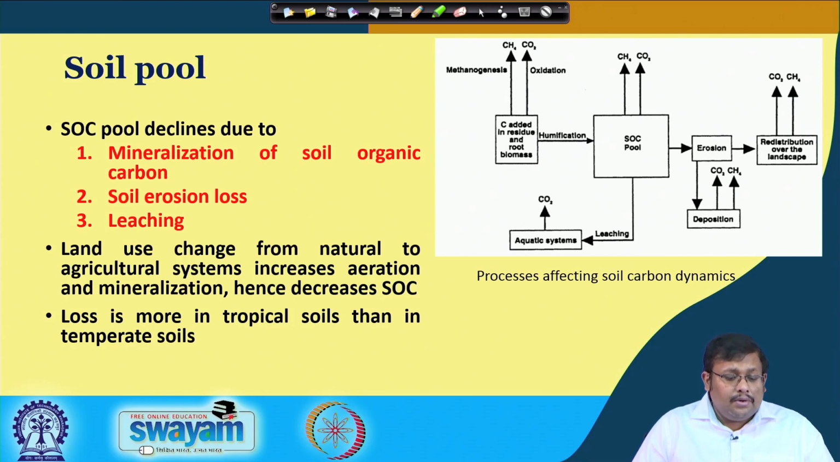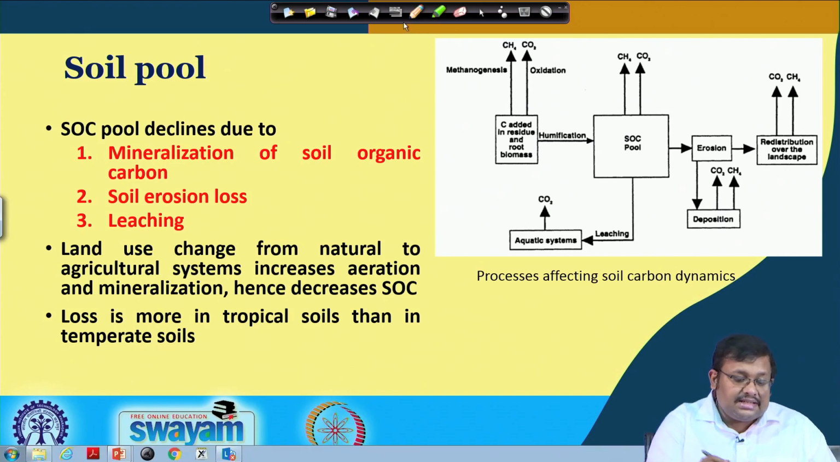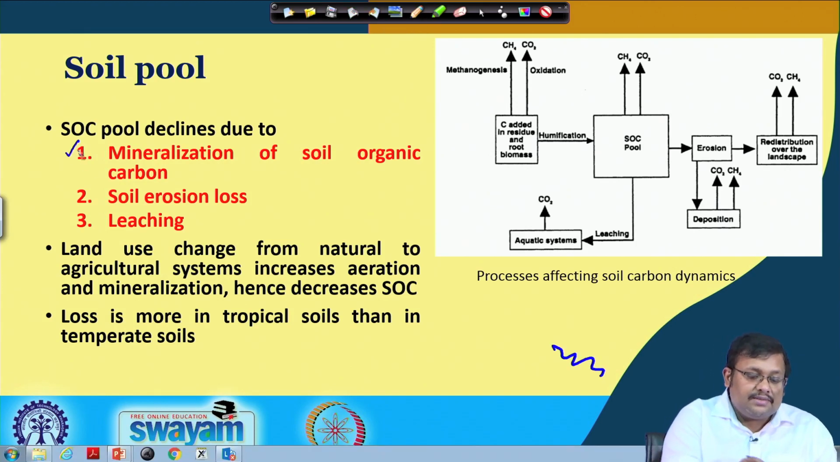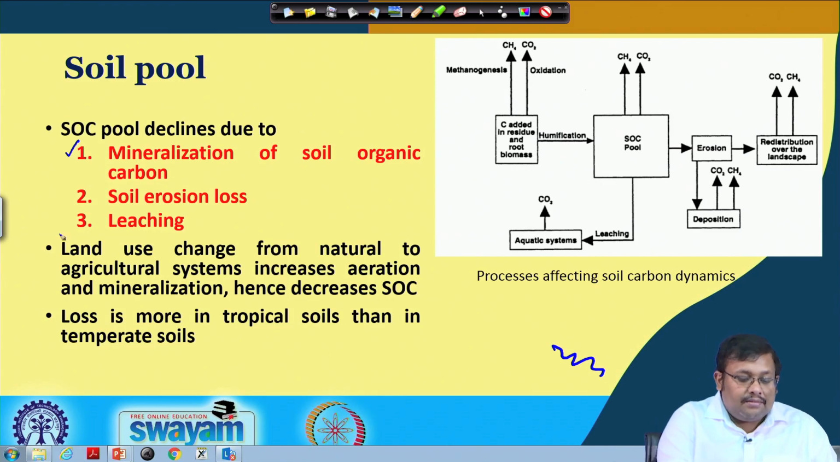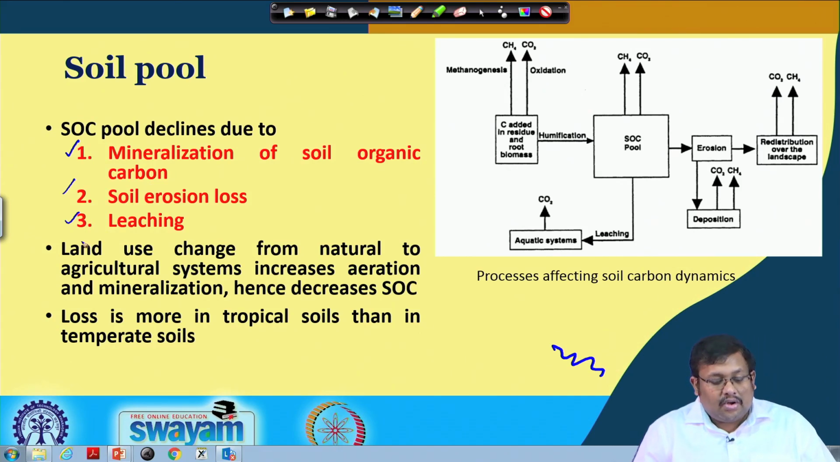The soil organic pool declines, as you can see, there is a continuous decline in the soil organic carbon pool because of several processes. First of all, it is mineralization of soil organic carbon, and then soil erosion losses, as well as leaching. So, these are the three major processes through which soil organic carbon pools decline.